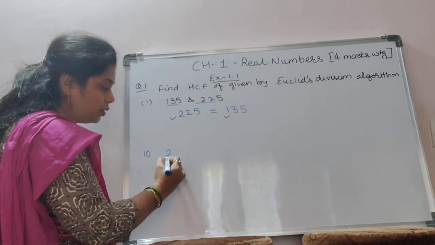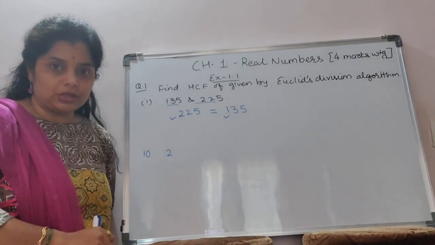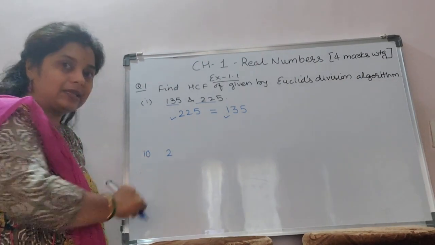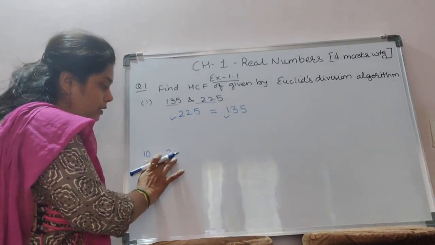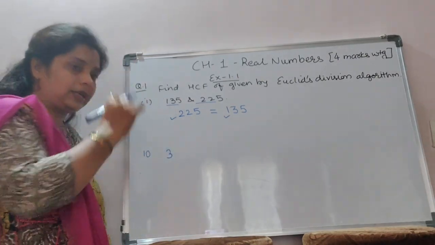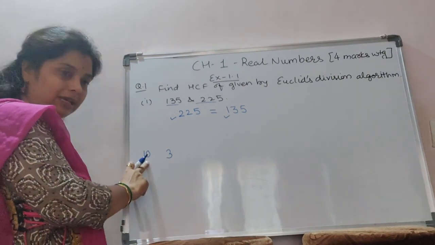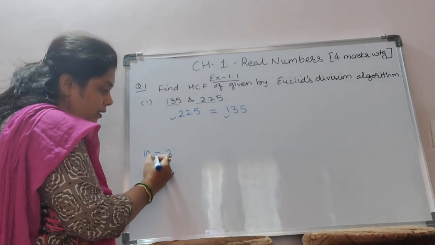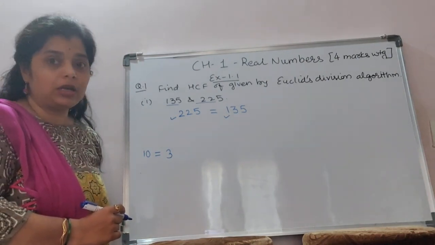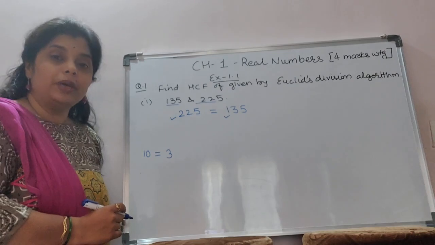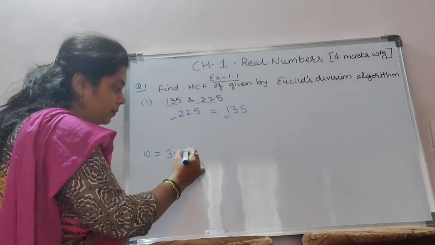I am showing you a simple way. If 10 and 2, these two positive integers are given, obviously 10 is bigger than 2. Okay, let's take 3. Now 3 is smaller than 10. So if I write here "is equal to," is it fair? No, it is unfair because they are not equal. To make them equal, can I multiply this with 3?